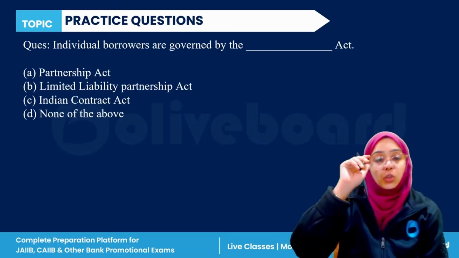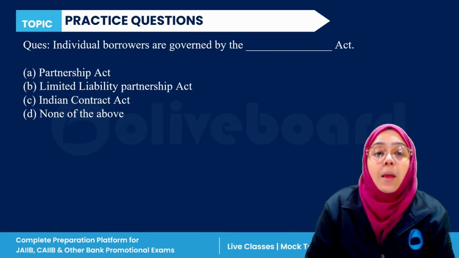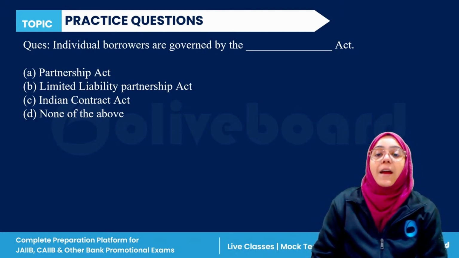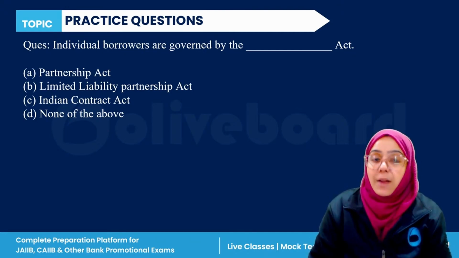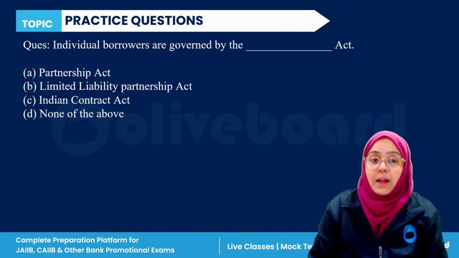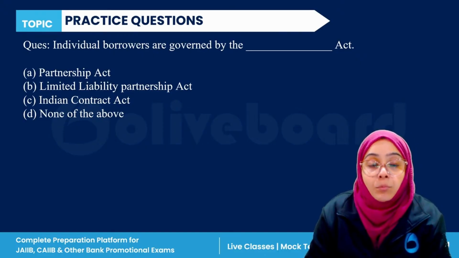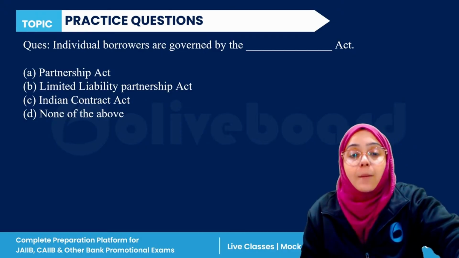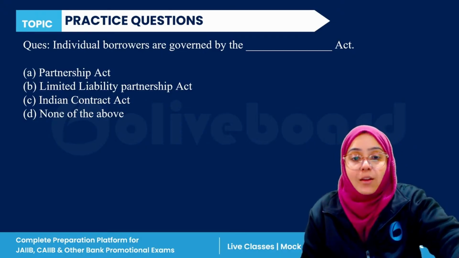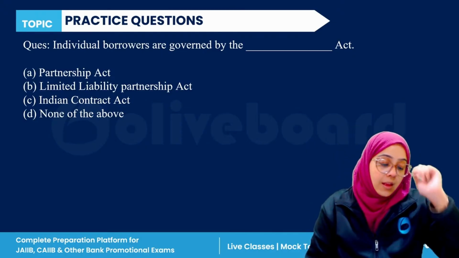Okay, next question. Individual borrowers are governed by which act? Partnership Act, Limited Liability Partnership Act, Indian Contract Act, or none of the above? Very easy. Individual borrowers are actually governed by which act? Everyone, please answer this question.